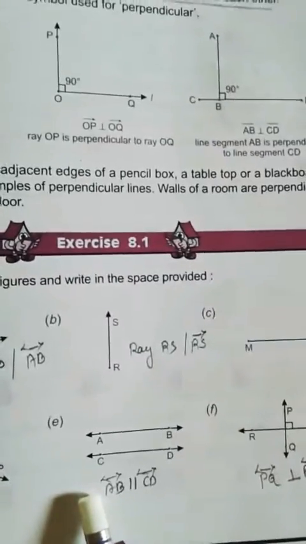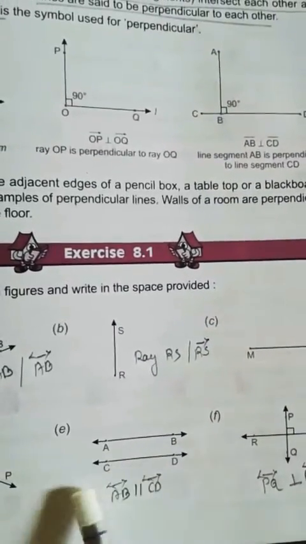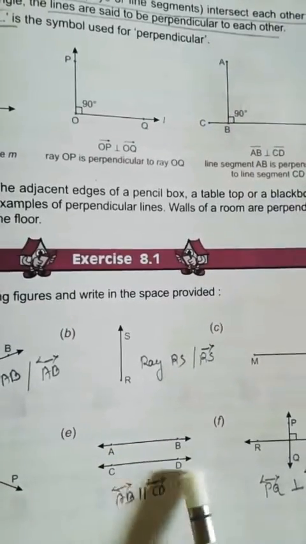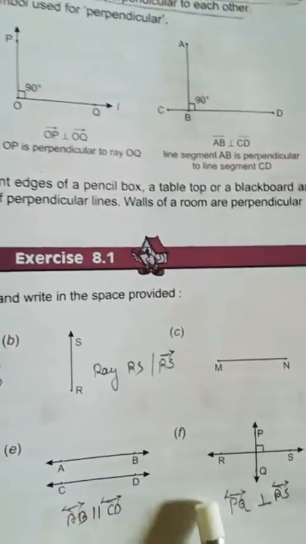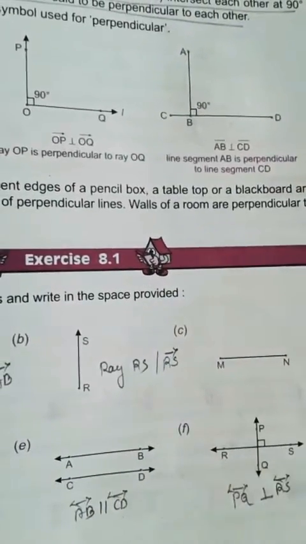Then comes E bit. AB, CD both are parallel. So AB is parallel to CD. Here PQ is perpendicular to RS.